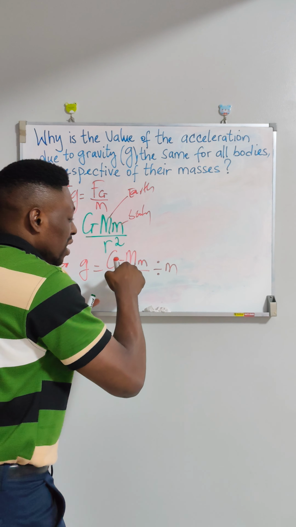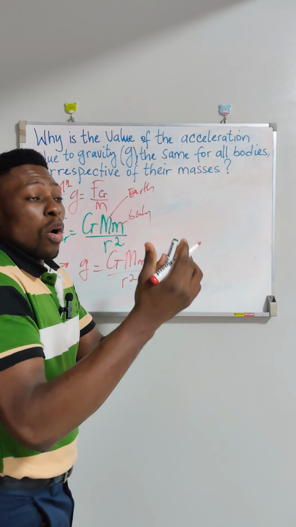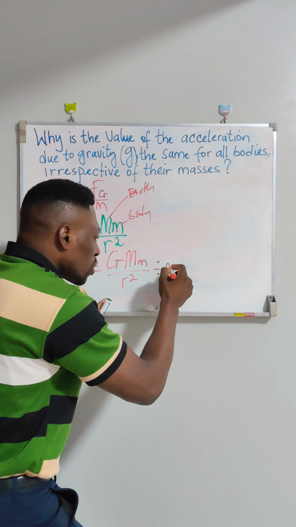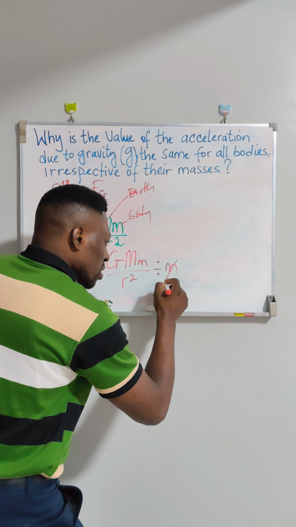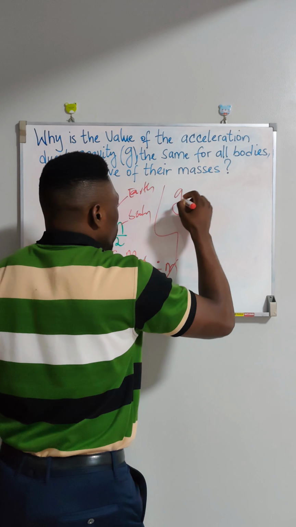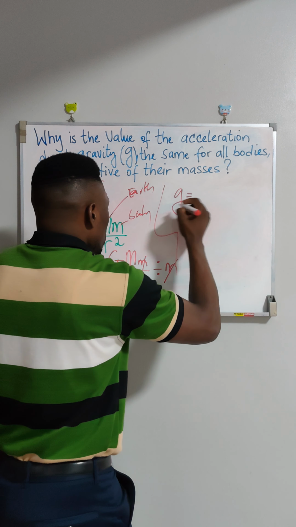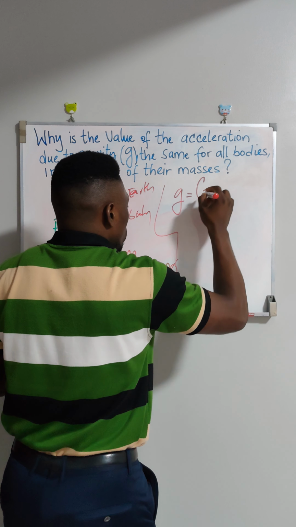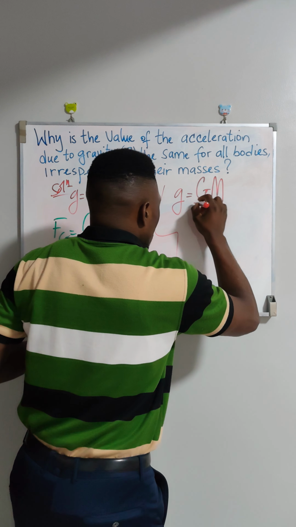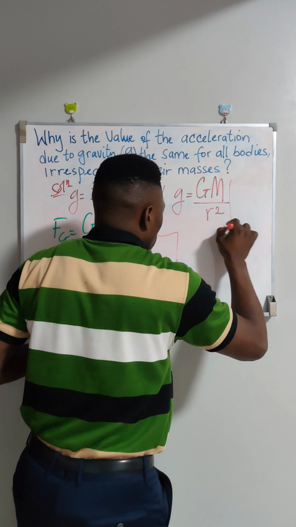So we are considering the mass of the body on which this attractive force is exerted. So if you do the division well, this is going to go away with this, and at the end you have that the gravitational field strength or the acceleration due to gravity will be equal to big G, the gravitational field constant, big M, the mass of the Earth, divided by the square of their separation.